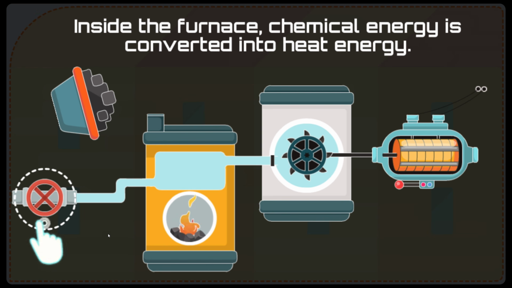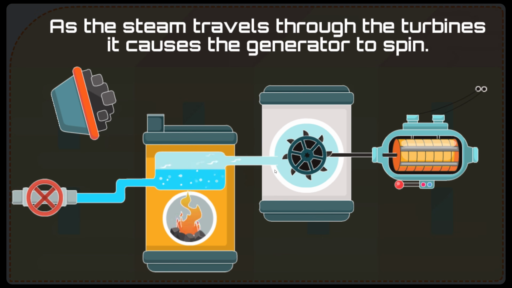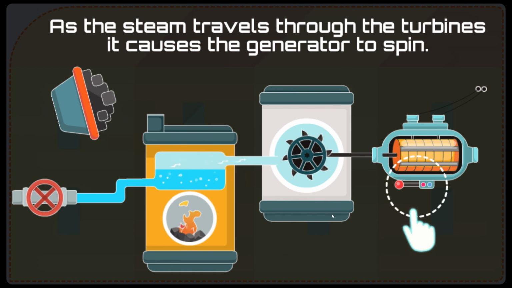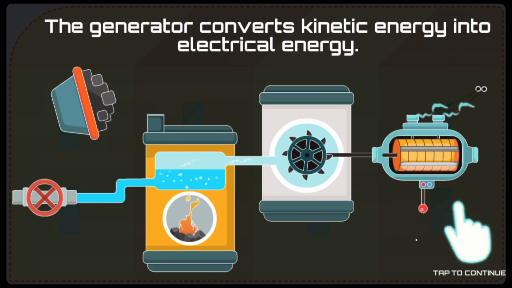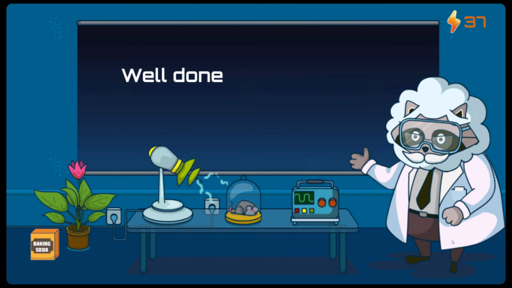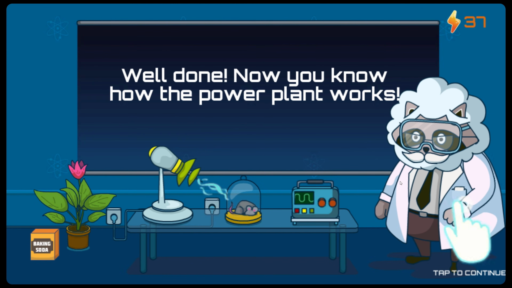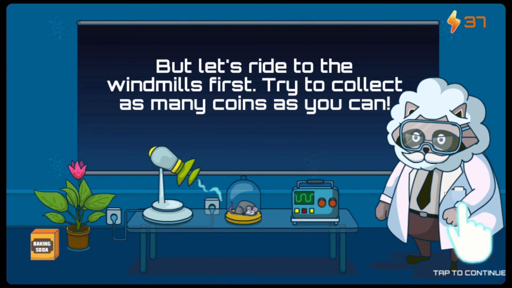Inside the furnace, chemical energy is converted into heat energy. This heat energy is used to heat water into steam. Heat energy is converted into kinetic energy. As the steam travels through the turbines, it causes the generator to spin. The generator converts kinetic energy into electrical energy. Isn't it cool? Great, time to move forward. Well done. Now you know how the power plant works. We do, thanks to you, Professor Raccoon. I have a little test for you. But let's ride to the windmills first. Try to collect as many coins as you can.